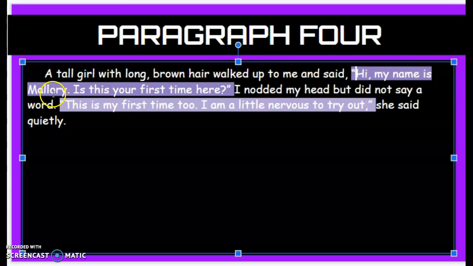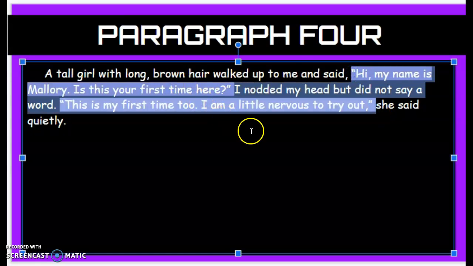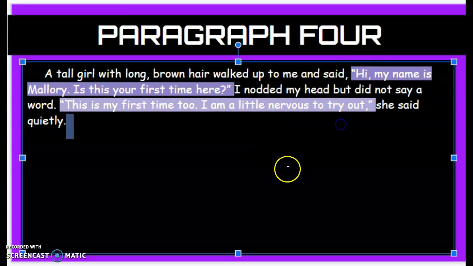Notice that everything that she said is in quotation marks. You have quotation marks at the beginning and the end. And because it was a question, my question mark is inside the dialogue, inside the quotations. I nodded my head but did not say a word. "This is my first time too. I am a little nervous to try out." So notice how both of these dialogues are from the same character. Mallory said both of these things.